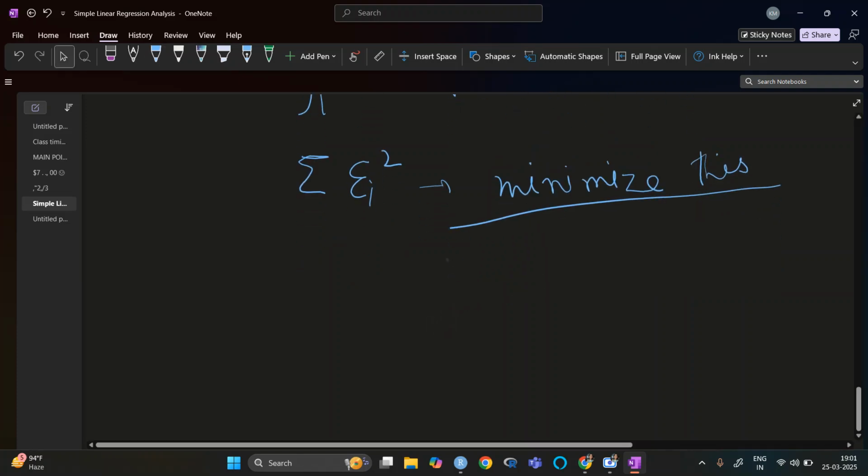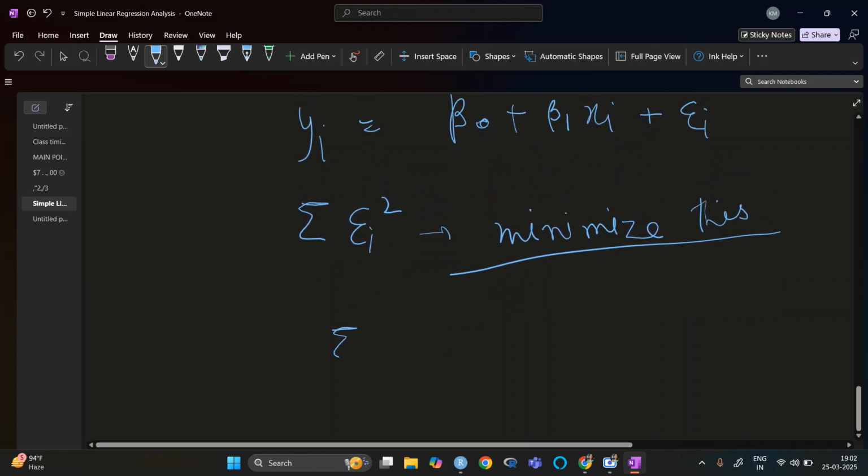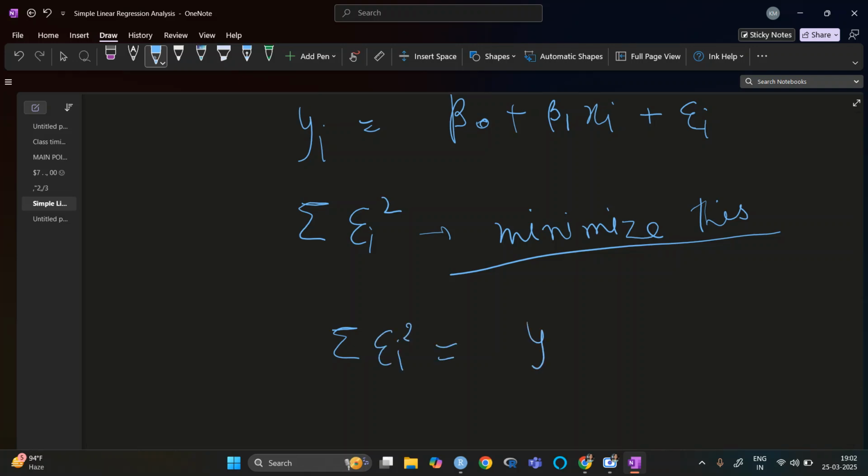Got it? So now this epsilon i square is basically what? It is yi minus beta naught minus beta 1 xi, squared, summation i equal to 1 to n, right?